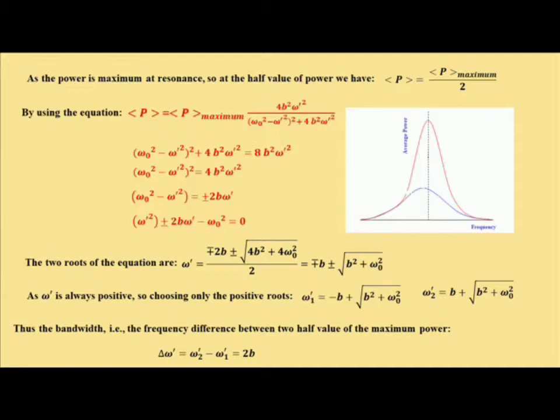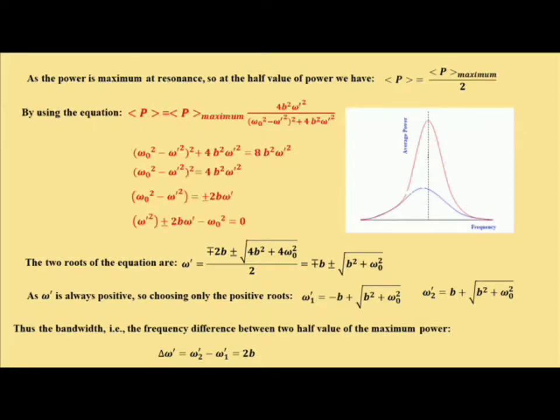As omega prime is positive, the frequency of the external periodic force is always positive. So only choosing the positive roots, we have omega 1 prime as minus b plus root over of b square plus omega 0 square, and omega 2 prime is b plus root over of b square plus omega 0 square. So at the half value of power, we get two values of the external periodic frequency.